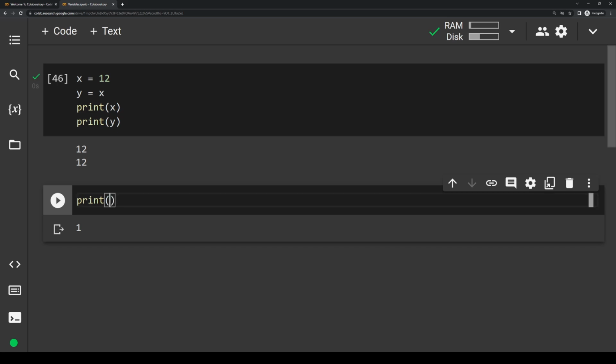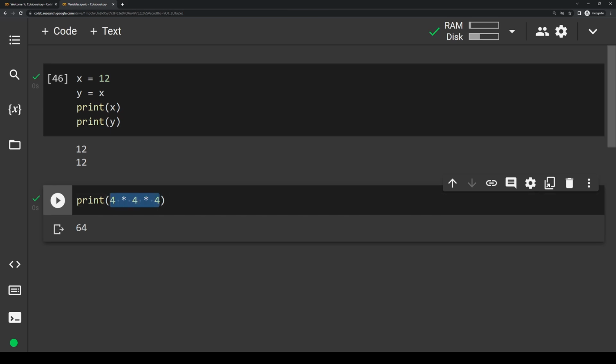So multiplication, we would use this asterisk symbol, which is on the 8 key on your keyboard, or some people just call it star. And this is how we do multiplication in Python. So let's say we want to do 4 times 4, run that, 16. Same thing as before, we can do more than two numbers, 4 times 4 times 4, we're going to get 64.